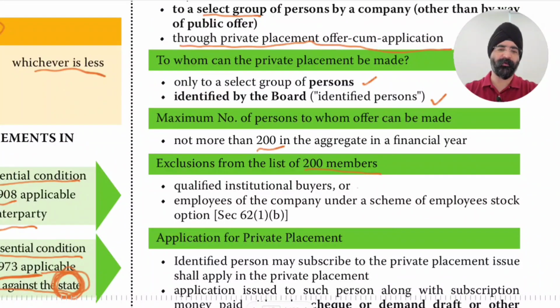Qualified institutional buyers are not included in this list of 200, and employees of the company under the scheme of employee stock option. So if ESOPs are issued, then also employees are not counted in this 200 list, and qualified institutional buyers are not counted in this aggregate of 200 persons to whom a private placement offer can be made. And this 200 limit is for a financial year, meaning in the next financial year a further issue can be made.